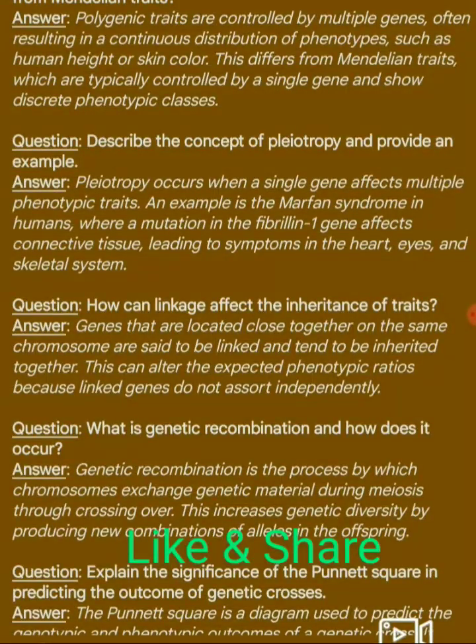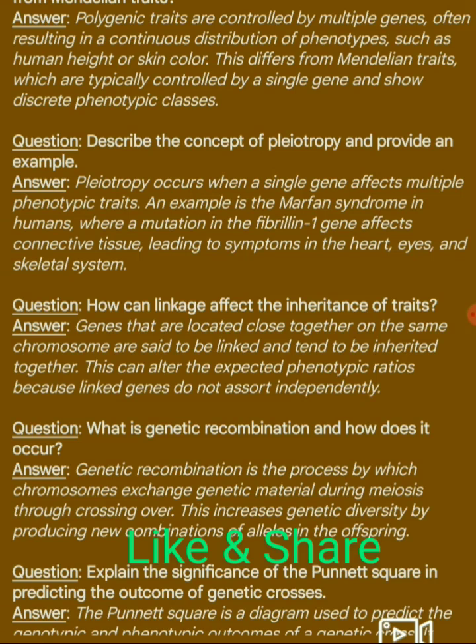Next question. Describe the concept of pleiotropy and provide an example. Answer: pleiotropy occurs when a single gene affects multiple phenotypic traits. An example is Marfan syndrome in humans, where a mutation in the fibrillin 1 gene affects connective tissues, leading to symptoms in the heart, eyes, and skeletal systems.